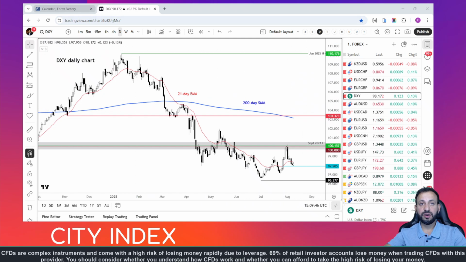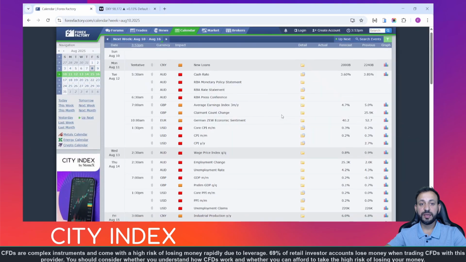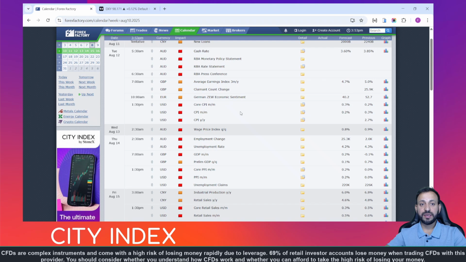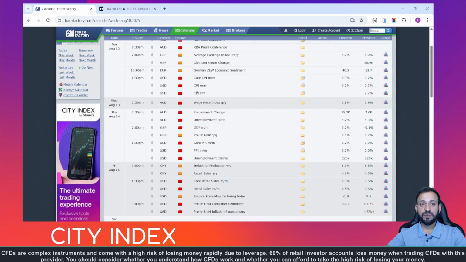But we do have lots of economic reports coming out next week from both the UK and the US. Actually, we have the wages data from the UK on Tuesday, which is really important. Then the focus will turn to inflation data from the US, starting with the CPI report. We have more inflation data later in the week, namely PPI on Thursday, and then the University of Michigan's inflation expectation survey on Friday. From the UK, I mentioned we have the average hourly earnings on Tuesday. We'll also have GDP data on Thursday, which should be important.